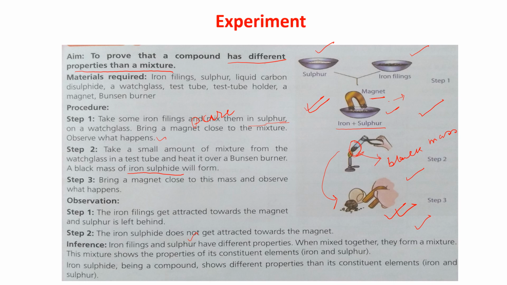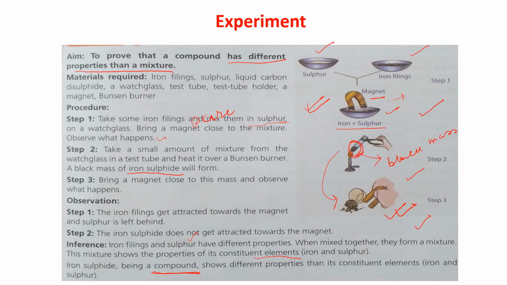Okay, and the mixture shows the properties of its constituent elements, and that is why the iron was getting attracted towards the magnet. But iron sulfide, after the chemical reaction, when iron sulfide is formed, it becomes a compound. It is a compound, a totally new thing.